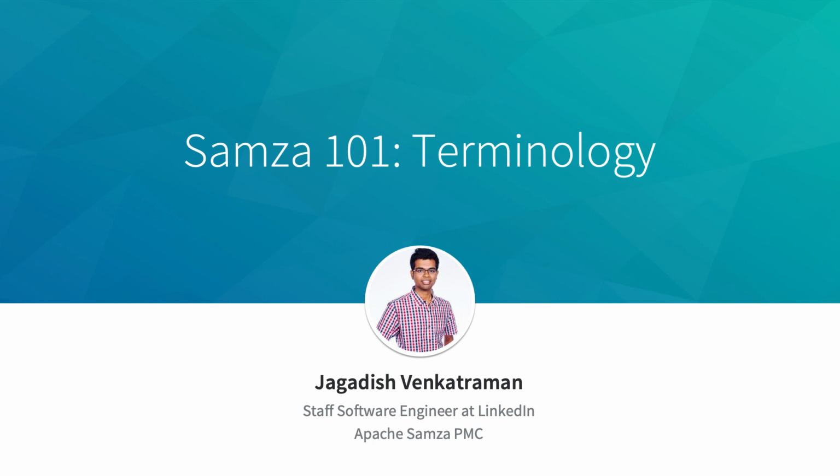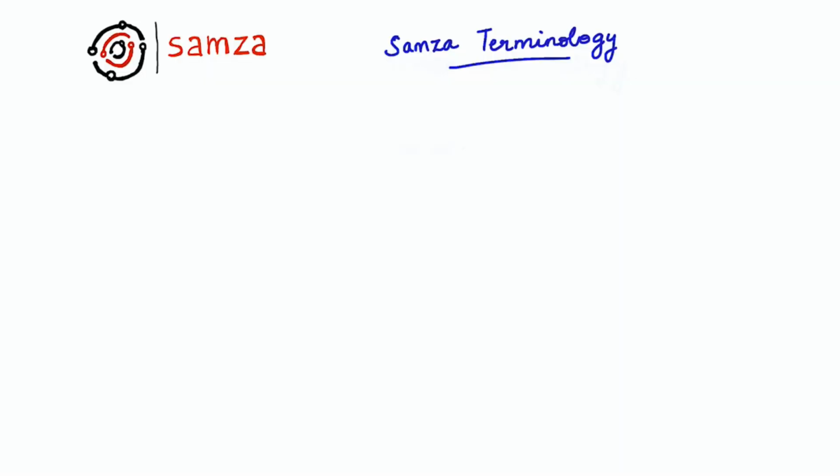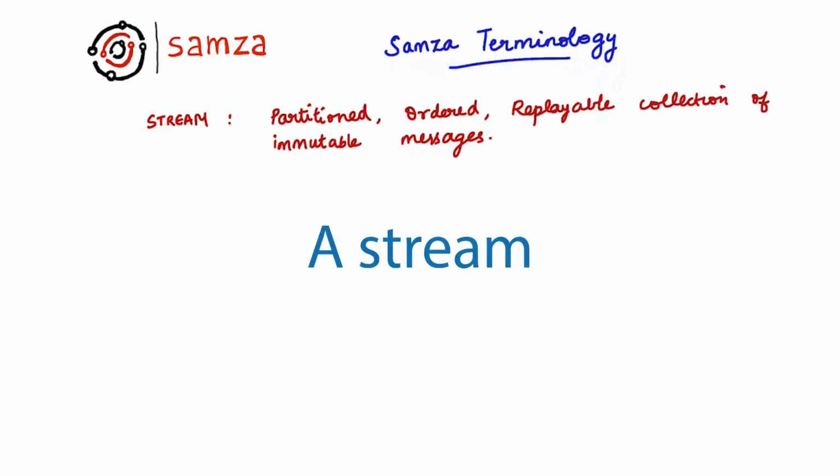Since we have now introduced stream processing, let's get started on some of Samza's terminology. A core concept in Samza is the idea of a stream. A stream is composed of multiple messages, usually of the same type or category.